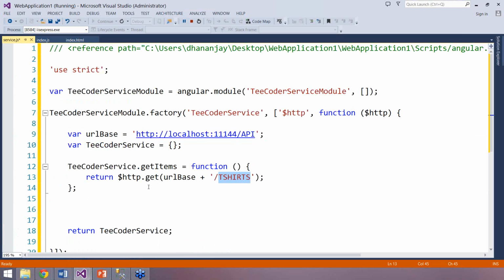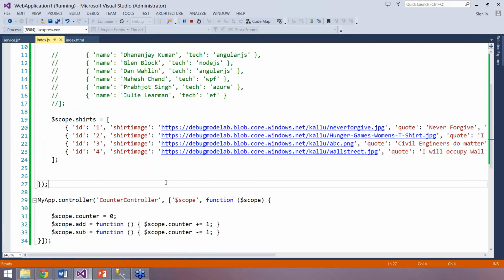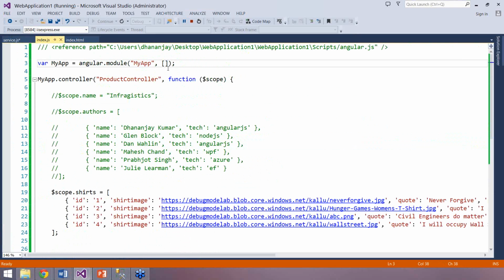Now we need to use this service in our app. Very first, we need to take this module, the tcoder service module, which we created in line number 5. We'll go to our index.js, and first we need to pass that as a dependency to the main module. You remember I told you that if you are going to use any other module in the main module, first you need to pass that as a dependency, and I'm passing that as a dependency here. Once you pass that, we are going to use that inside this $scope product controller.